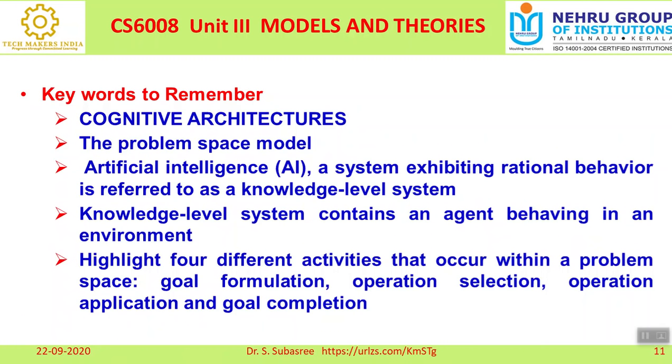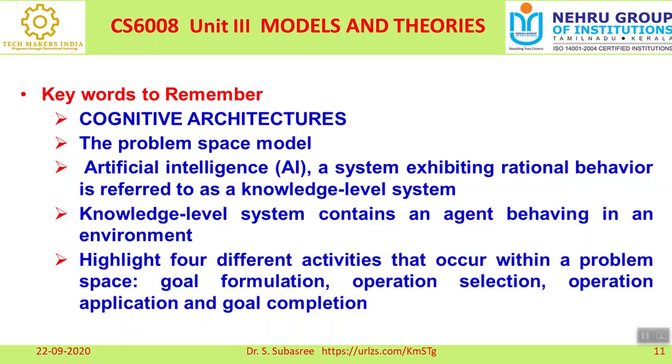Then, this cognitive architecture is very essential. Why are we talking about cognitive architecture? Because we are focusing on it more nowadays. You know very well that the trends in computer science are artificial intelligence, machine learning, and deep learning. How did this emerge? Because of this cognitive analysis, the human understanding, applying knowledge. That is the reason why we are talking about artificial intelligence. Here the machine is mimicking the human, right? Whatever the human behavior, that will be mimicked by the machine. That is the concept behind artificial intelligence, you know very well.